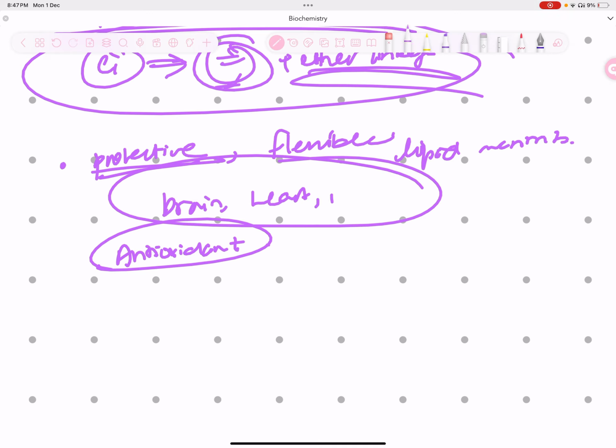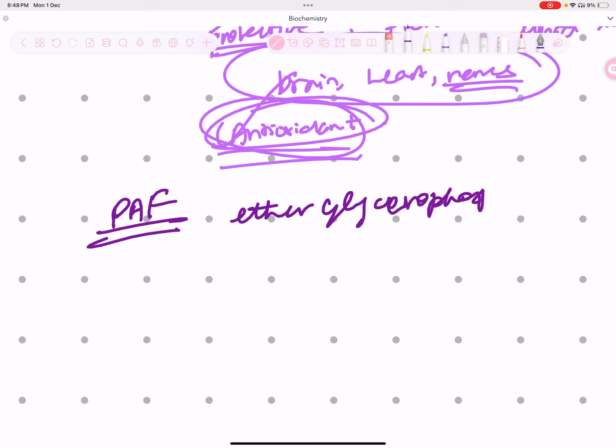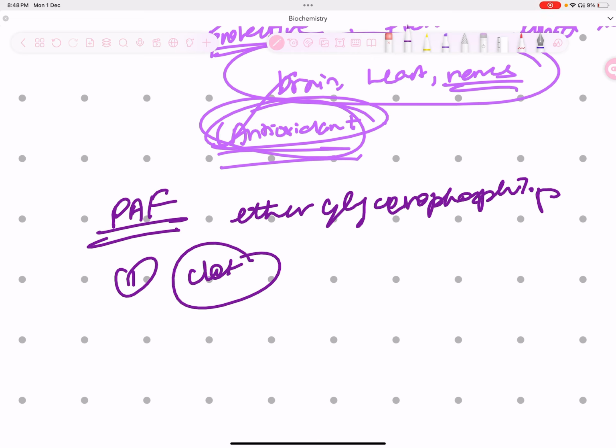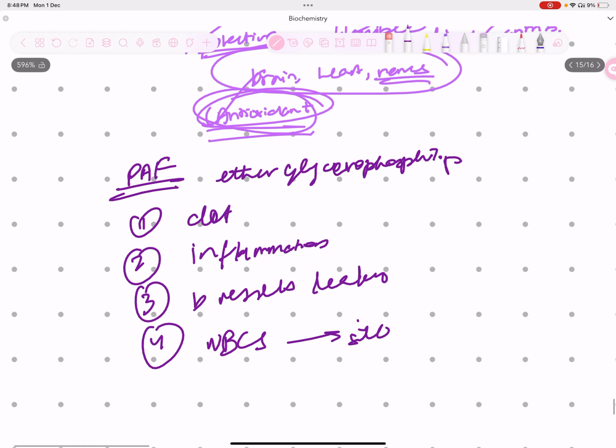Moving on to the platelet activating factors. When you talk about platelet activating factors, what do they do? Structure-wise, they are also ether glycerophospholipids. And what's the function? First of all, they clump together and help with blood clotting. The second thing they do is trigger inflammation. After that, they make the blood vessels very leaky, and they direct the white blood cells to the site of infection. So this is their very important role.